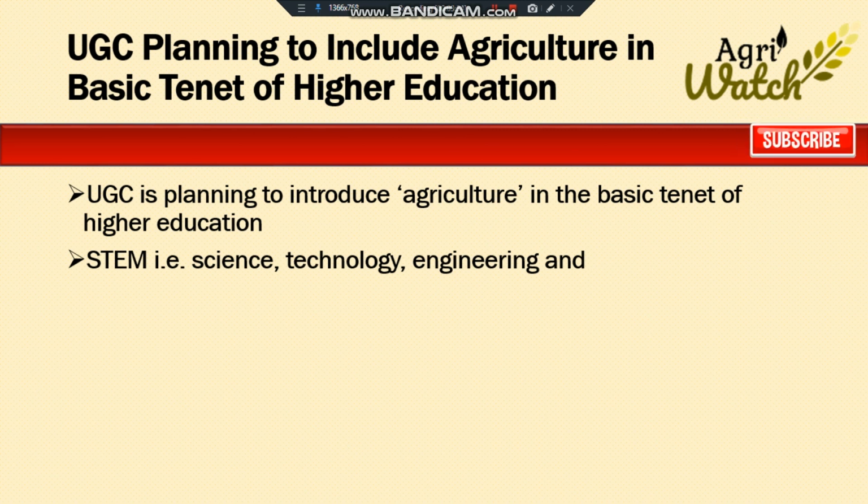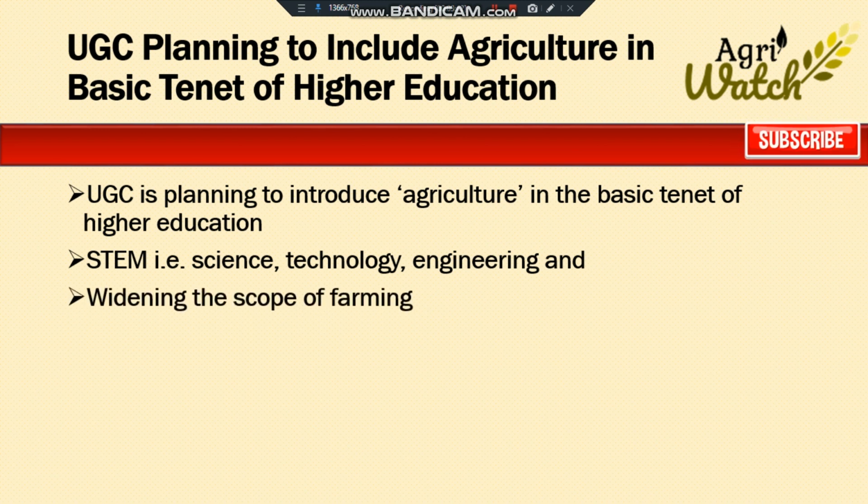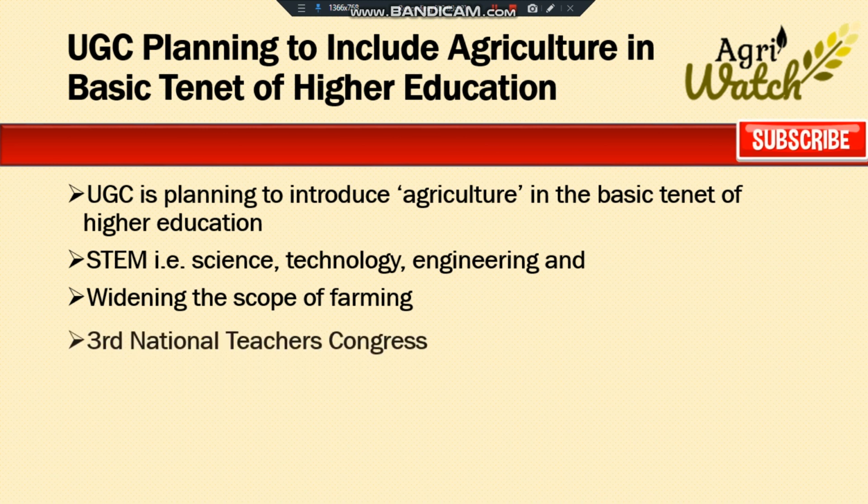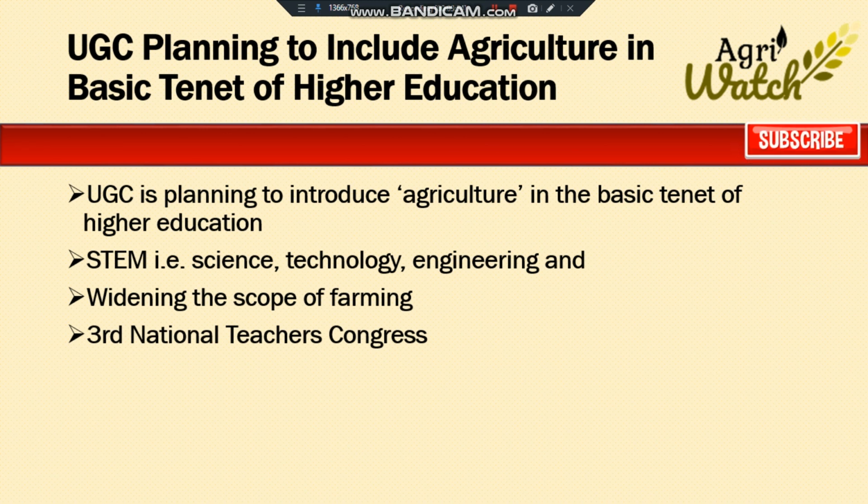The main motive of this move is to break silos of grain storage, widening the scope of farming through the mainstream education platform for overall growth of rural India. The deliberation on including agriculture in the basic theory of education under the choice-based credit system began at the 3rd National Teachers Congress held in Pune. The change from STEM to STEAM could be a reality very soon.